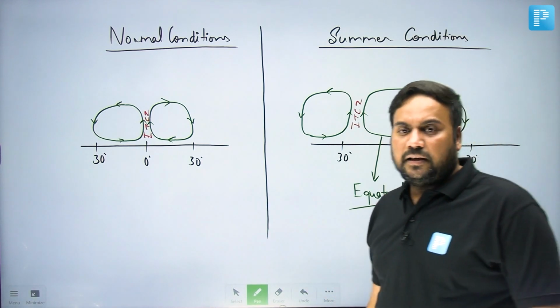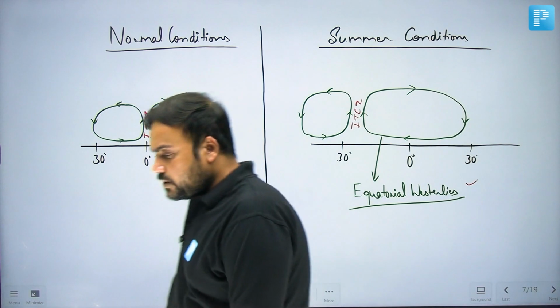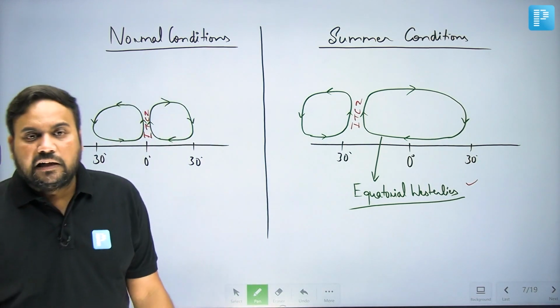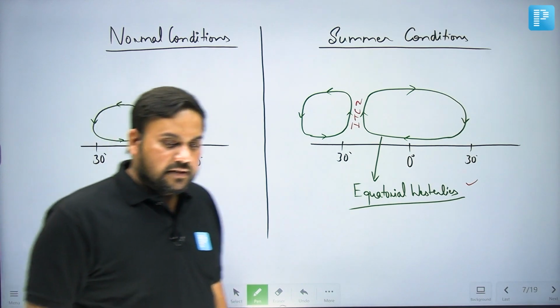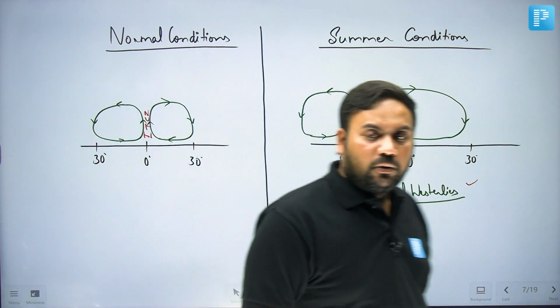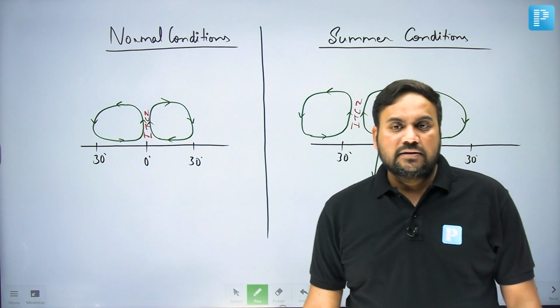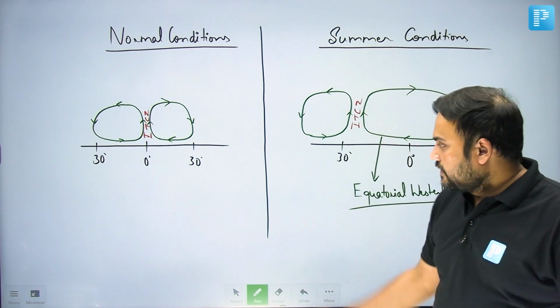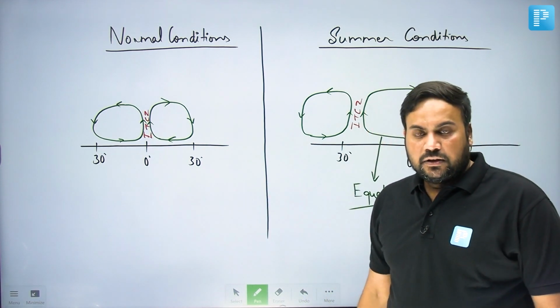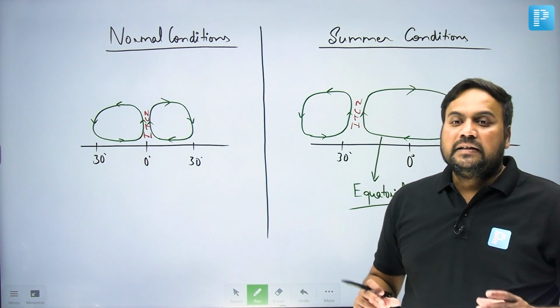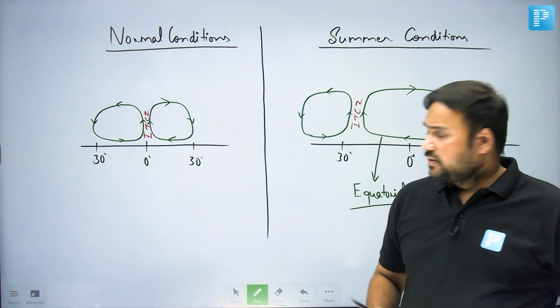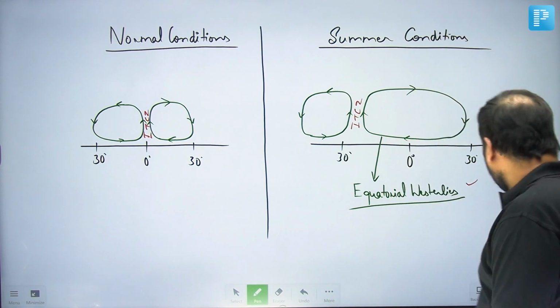More importantly, in the examination they can ask you questions related to their characteristics. For example, there can be a statement which says that southwest monsoon winds represent equatorial westerly winds. That statement would be correct. So those are the conditions found in the ITCZ. Okay, so that is the equatorial westerlies.